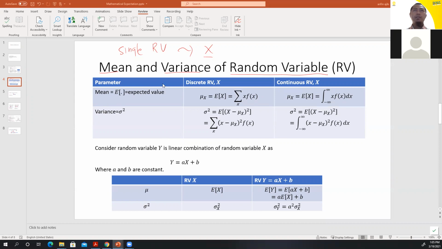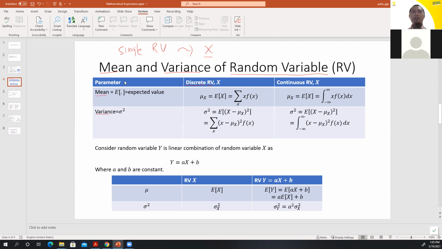You can see from this table, the first table, there are 3 columns. First is parameter. Second is discrete random variable. The third is continuous random variable. Actually, yesterday we already talked a lot about discrete random variables, and I believe that you already know the meaning of discrete random variables. The first parameter is mean, and the second parameter is variance.